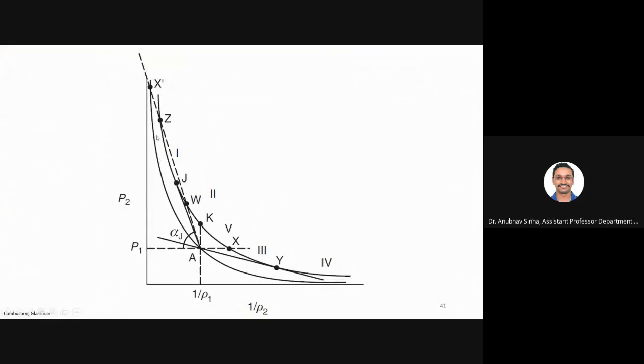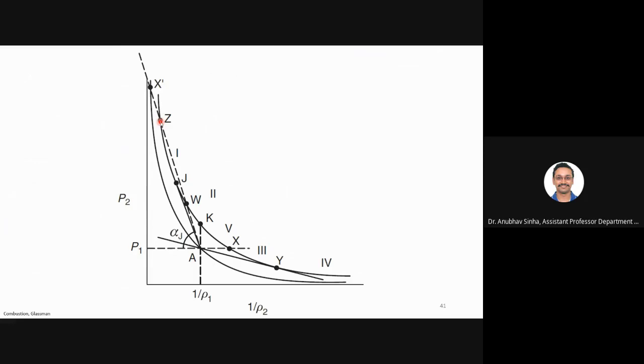You can see two black curves, right? Let me get a pointer now. Left side is the normal shock. This is just a shock. Right side is called detonation wave. There is a lot of complicated theory behind it.